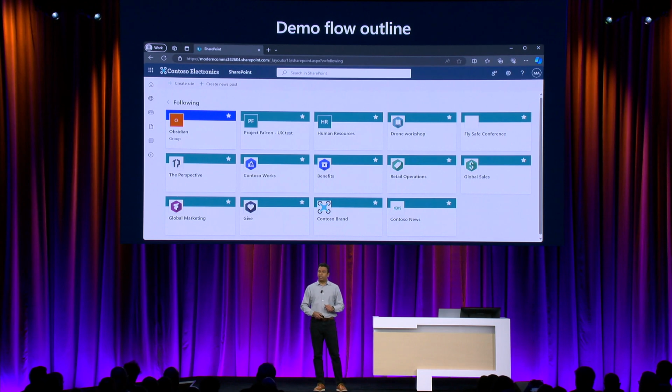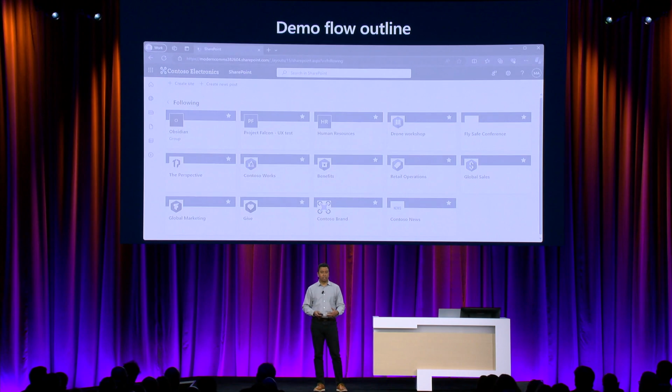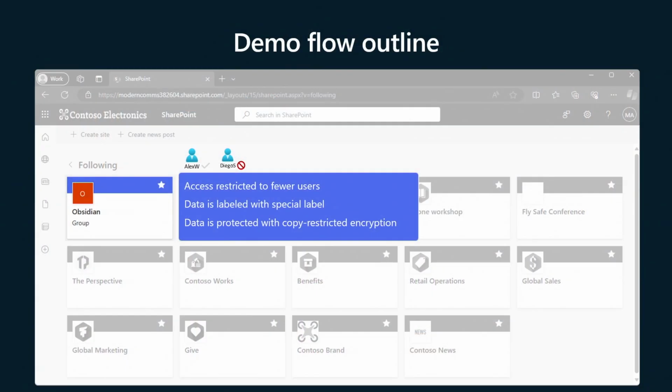One more setup for the demo. For the SharePoint side, we are going to actually focus on two different sites within the entire SharePoint infrastructure. The first is a site called Project Obsidian. It's a lockdown site, data is restricted, it's got special labels on it. Most importantly, Diego does not have access, Alex does.